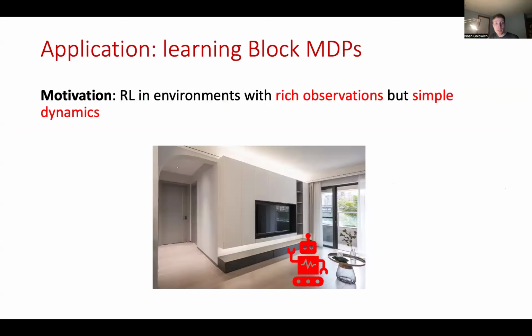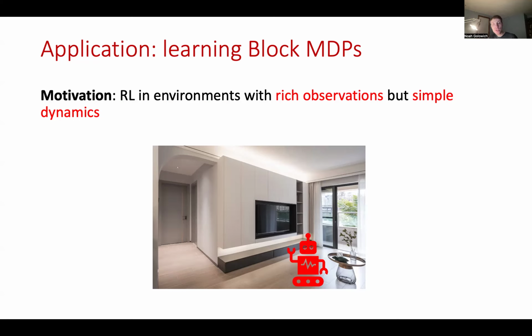Okay, so in the remainder of the talk, I'm going to discuss an application of our main result, namely to learning block Markov decision processes. Now, the motivation behind block MDPs is to perform reinforcement learning in environments with rich observations but simple dynamics. So for instance, consider the task of moving a table from one part of the room to another part of the room. The underlying physical dynamics of the system are very simple. There's solid bodies and there's not that many of them, so we may expect to represent it with a relatively small underlying state space.